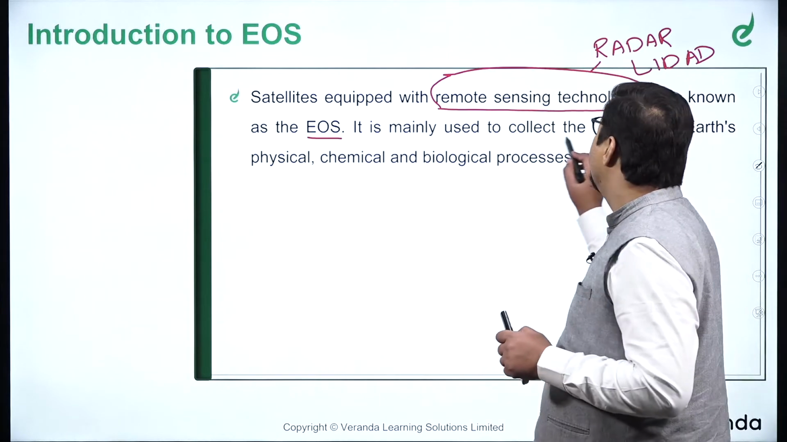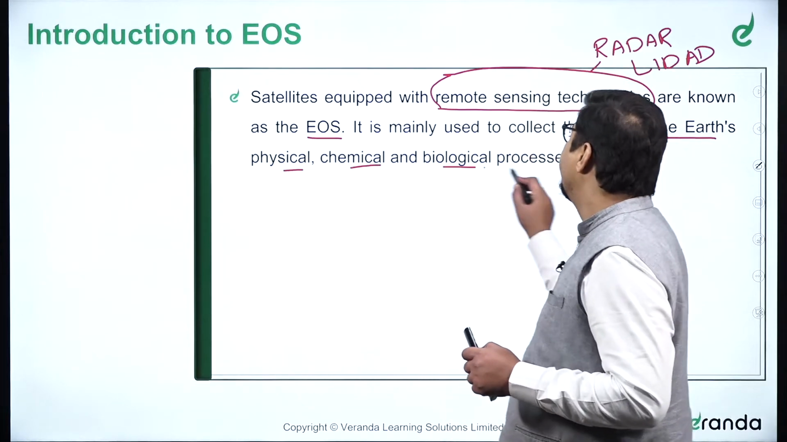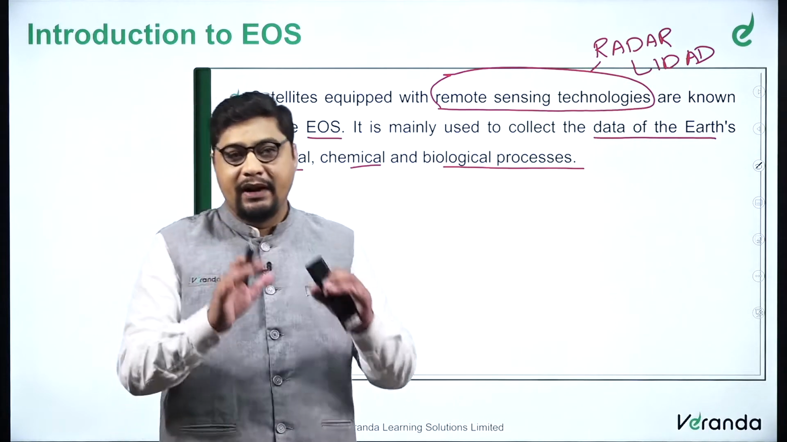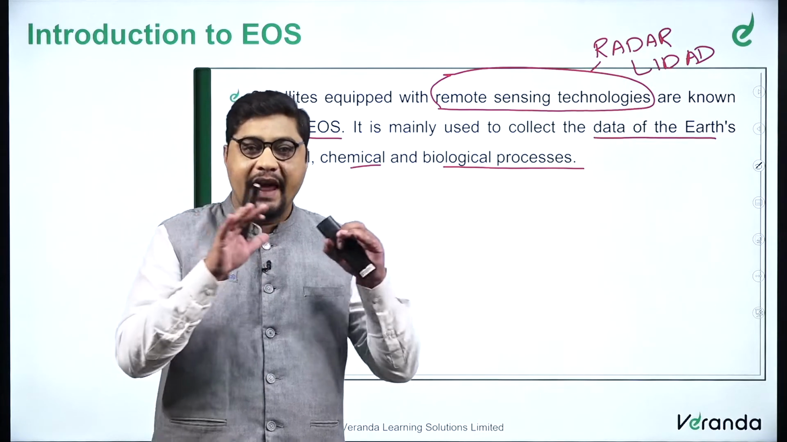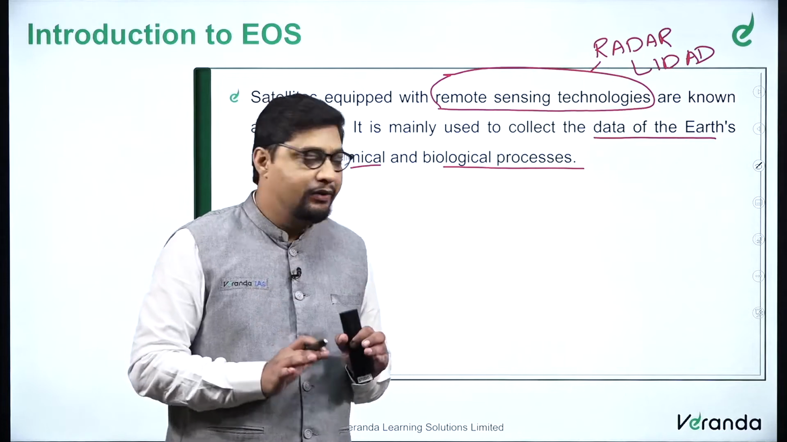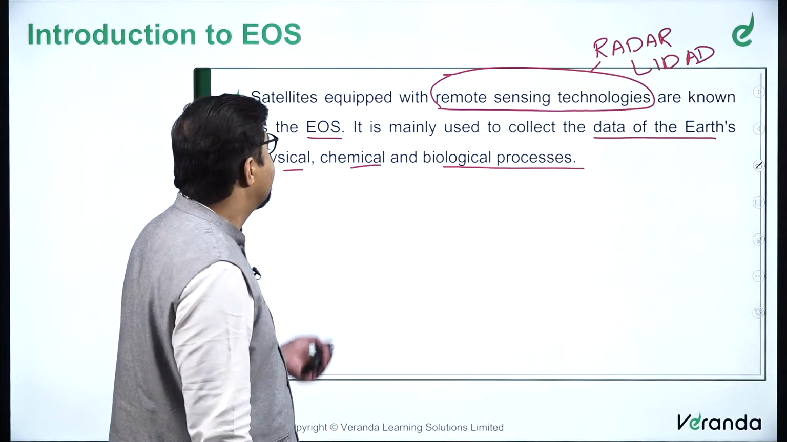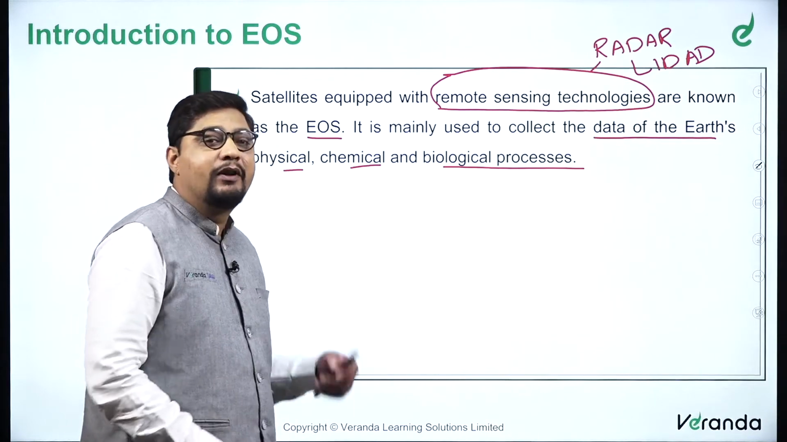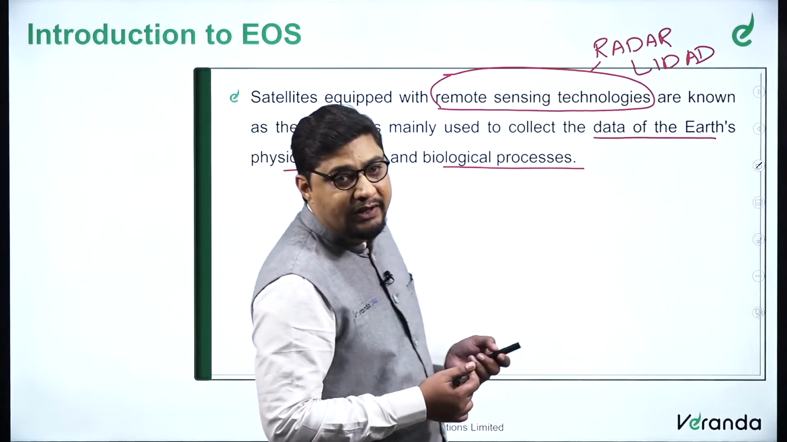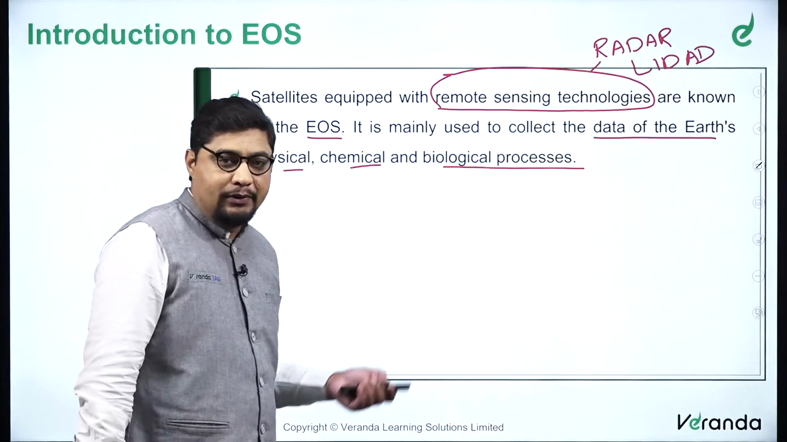It is mainly used to collect data on Earth's physical, chemical and biological processes. It's like a camera from space which is observing what is happening in the region it is passing through. Obviously, changes will happen on the Earth: physical changes, chemical changes. For example, if there is a lot of dust, it can also be visible. Like the pollution in Delhi, that was visible even from the sky. So, the chemical and the biological processes.